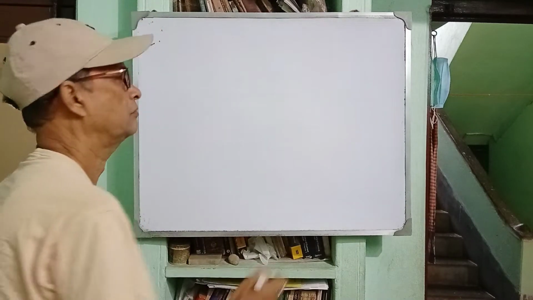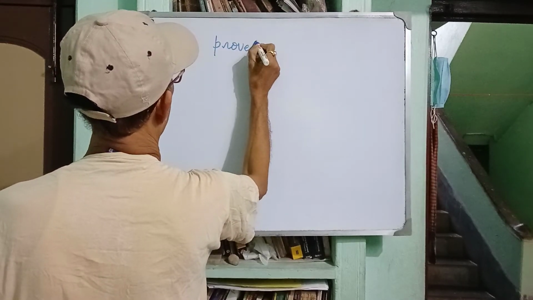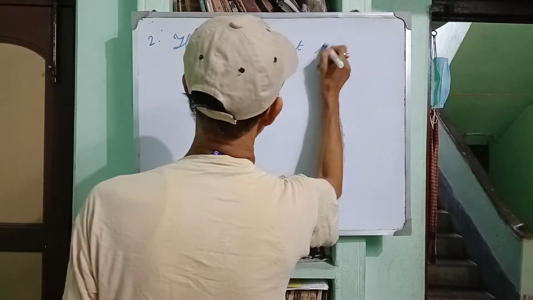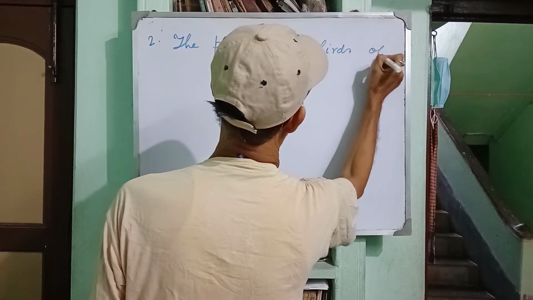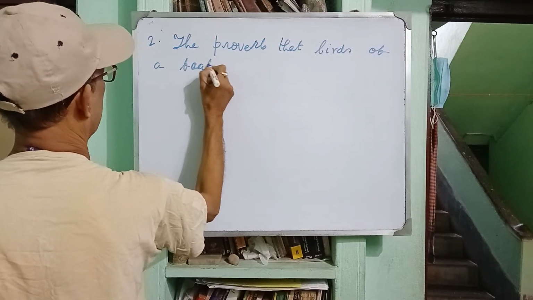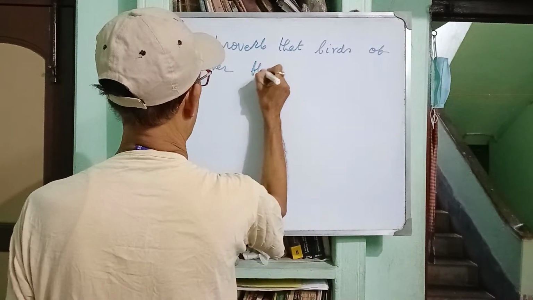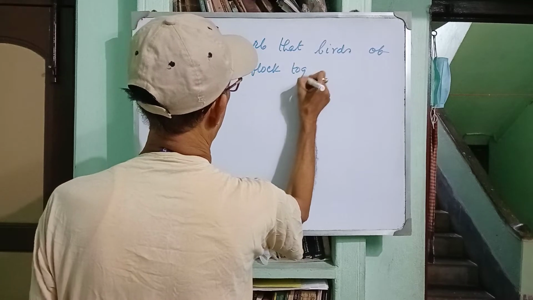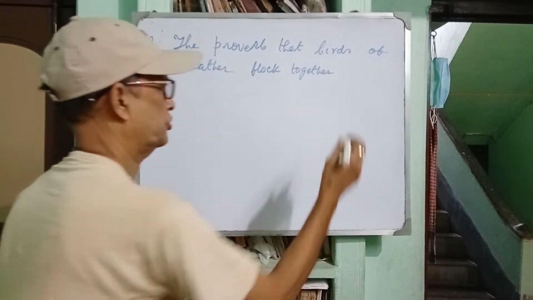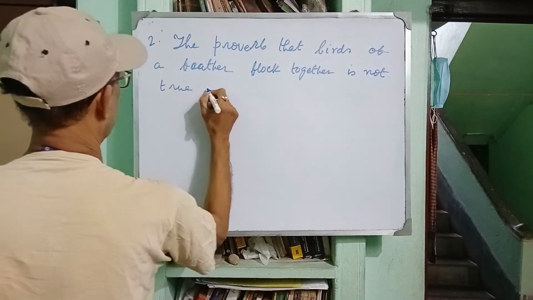The proverb that birds of a feather, F-E-A-T-H-E-R, birds of a feather flock together, is not true nowadays.